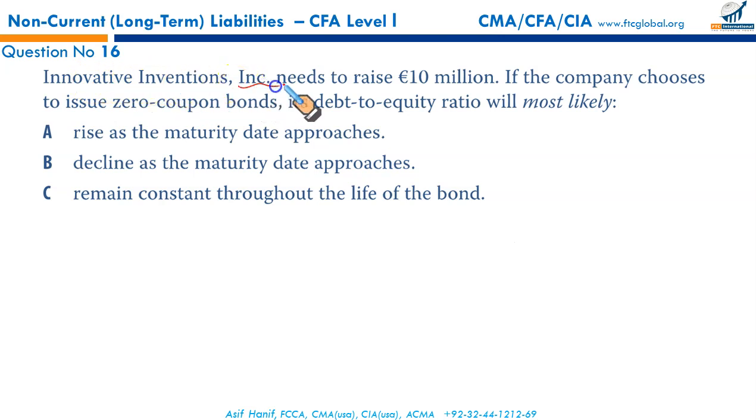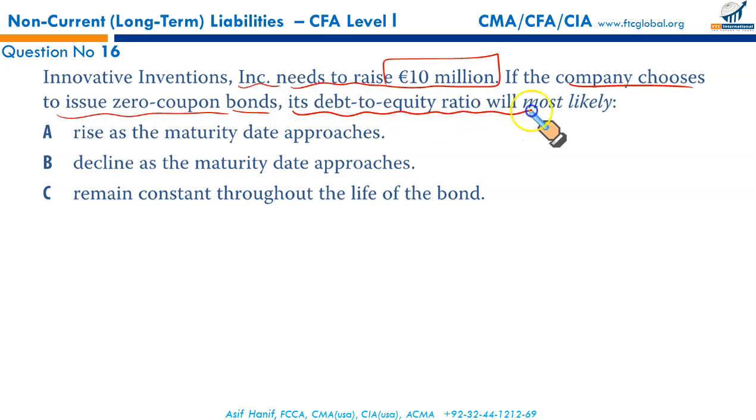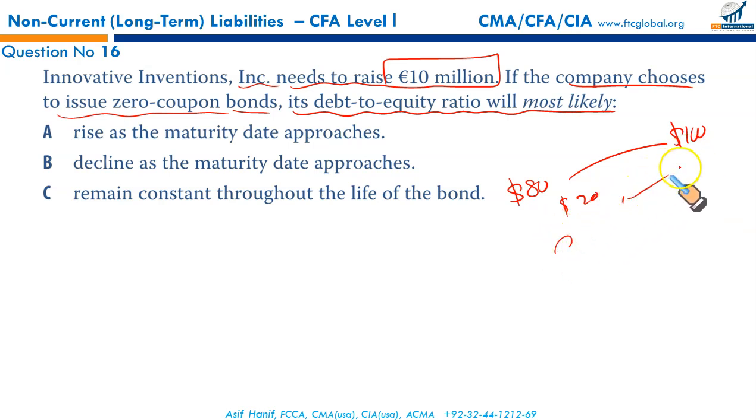Innovative Inventions Incorporated needs to raise 10 million euros. If the company chooses to issue zero coupon bonds, its debt to equity ratio will most likely, first of all, if you issue a zero coupon bond, maybe you issued it at 80, but when you redeem, this gap of $20 is treated like a discount amortization and it will keep on going up. 83, 87, and by the time the bond matures, it will turn 100. In other words, the carrying value of the bond will go up with the passage of time.